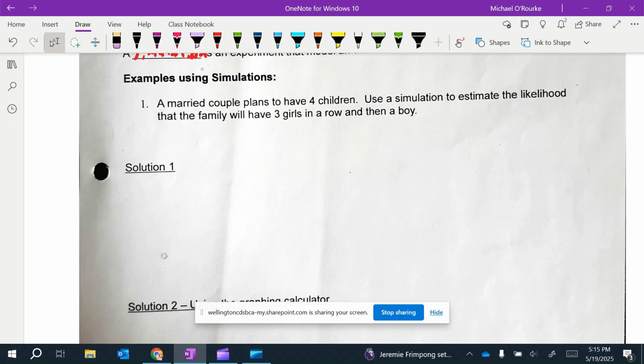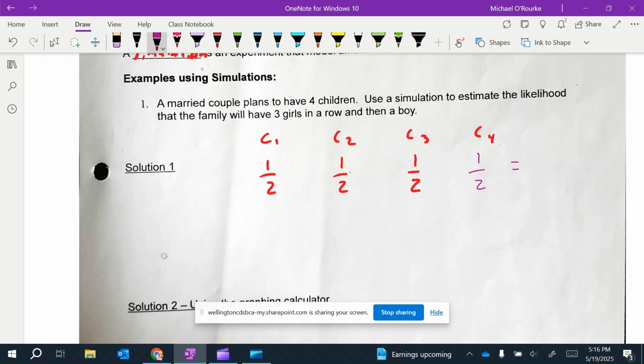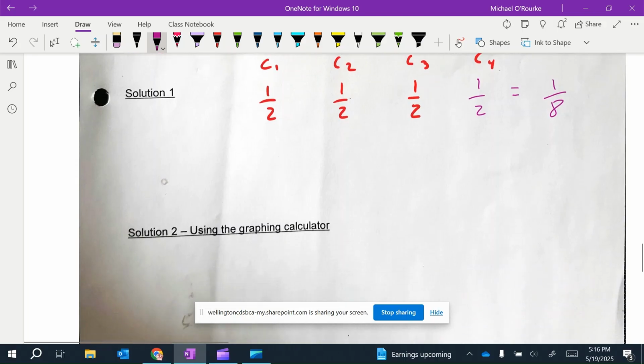Now, if I wanted to figure out the probability, we have child 1, child 2, child 3, child 4. The probability of getting a girl is 1 out of 2. Getting a girl again would be 1 out of 2. Girl again would be 1 out of 2. Then for a boy, it's 1 out of 2. So getting it would be a 1 in 8 chance. Now that's just getting 3 girls and 1 boy. Next chapter, we'll figure out exact order. Okay.